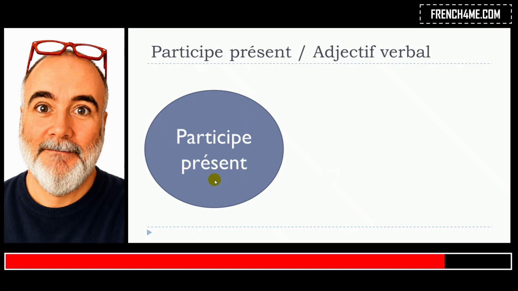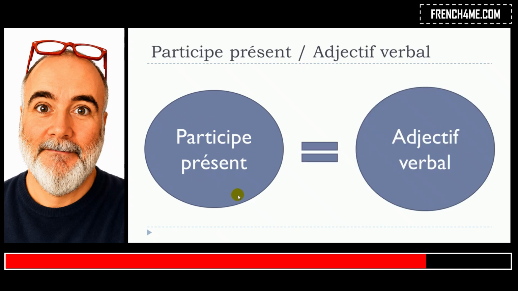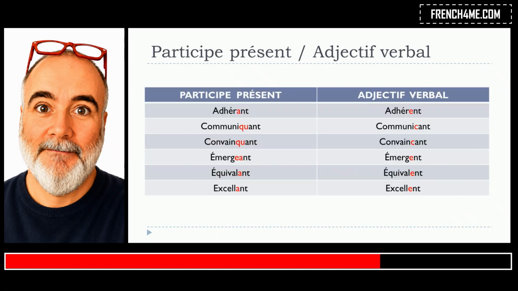I've been making some videos regarding that, so I won't explain again how to make it. The concept is that in most cases, this participe présent will be exactly the same as what we call the adjectif verbal. If you don't know what an adjectif verbal is, use the search engine of the channel, and you can find the video that introduces it. But what you have to keep in mind is that in most cases, they will be exactly the same. Okay, and of course, as usual in French, we've got some exceptions.